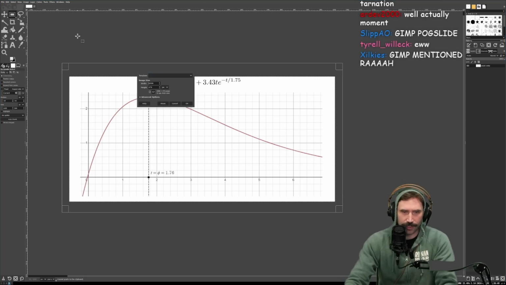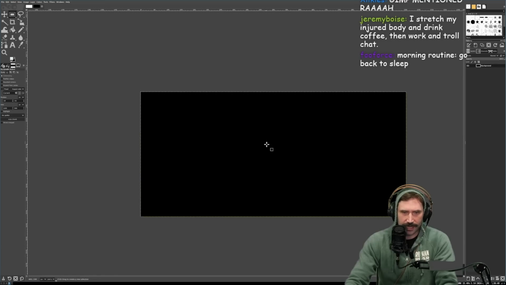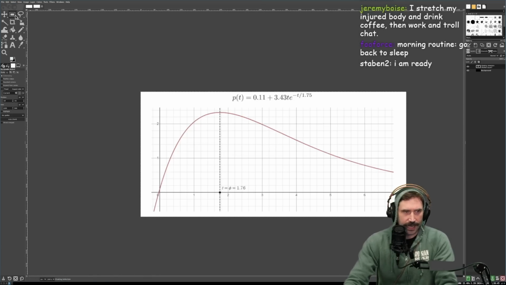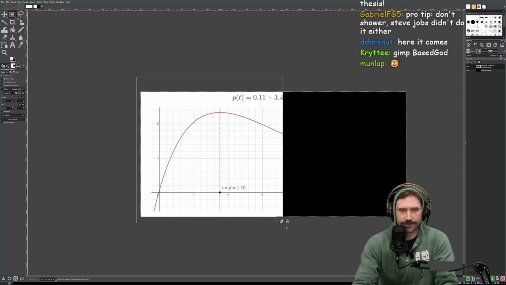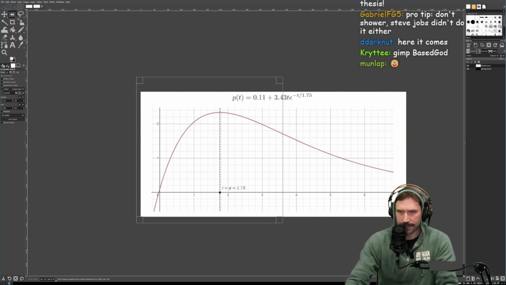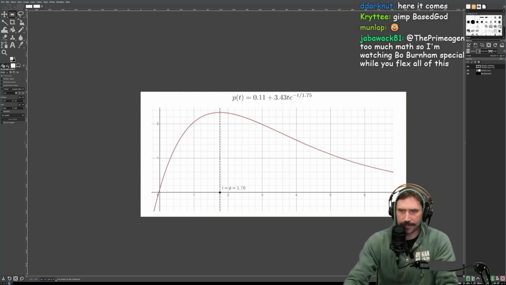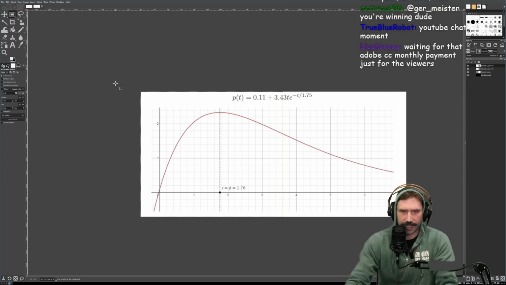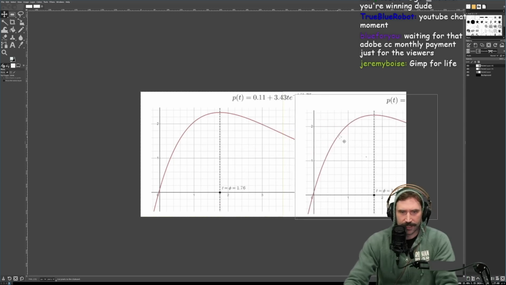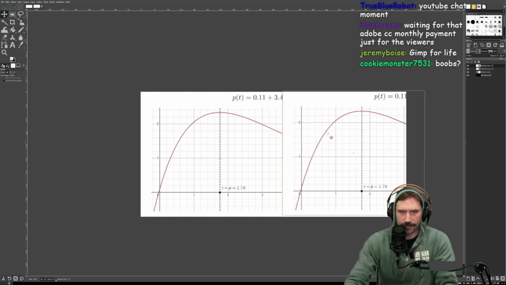I'm going to create a new one of these, same size. And I'm going to take this right here and approximately cut this in half. Okay? Approximately. I'm going to copy it, and bada bing, bada boom. Then I'm going to paste it one more time and create another half right there. And then we're going to go right here. I want you to look at it more like this.